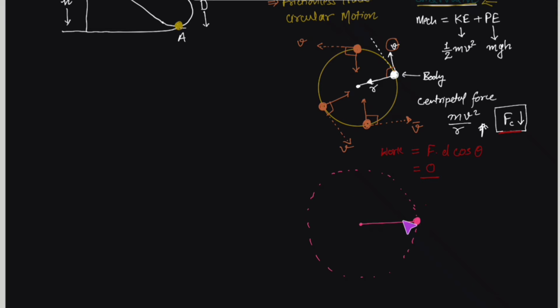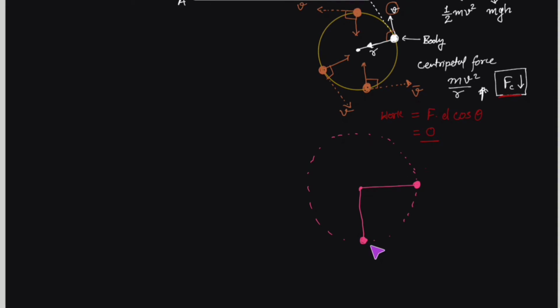So when the object is at the downmost point, what happens? There is a force, gravity, mg, acting on the object downwards. So we need a centripetal force. So there would be another force, tension. The string would be in a state of tension. Tension would be acting towards the center.